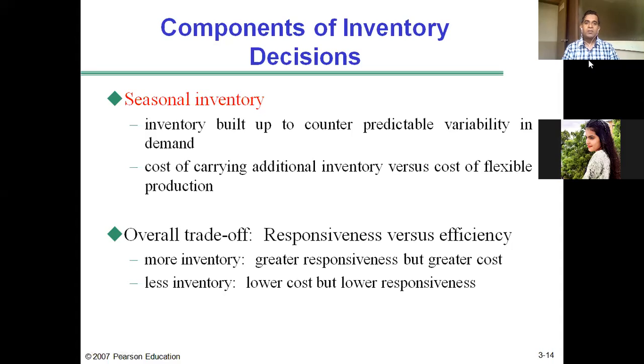For example, the demand for soft drinks increases during summer. This variability is predictable and can be measured fairly accurately. So how much inventory should a soft drink company have during summer? We call it seasonal inventory.